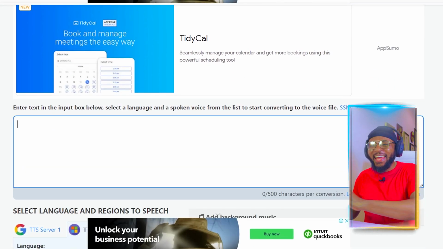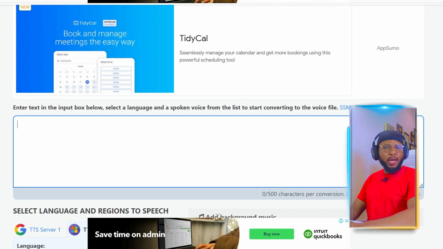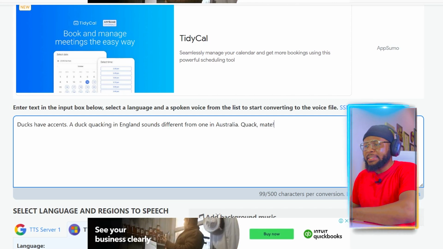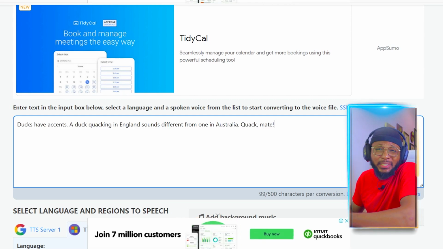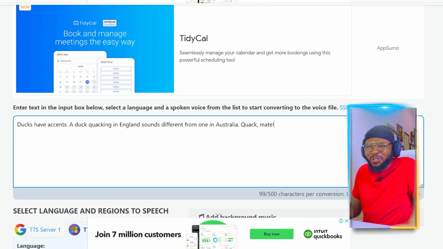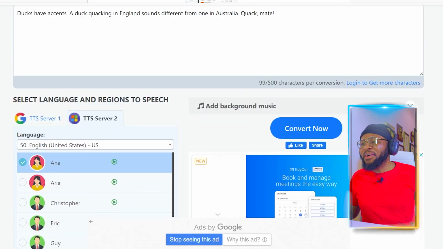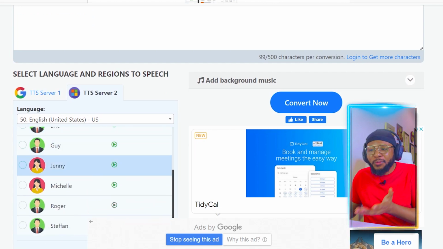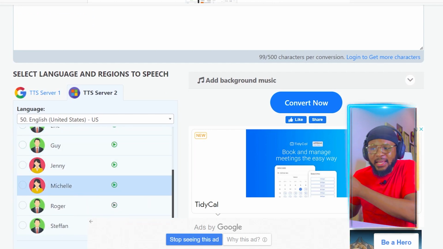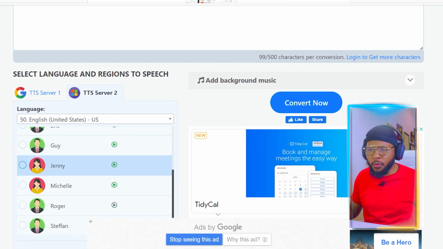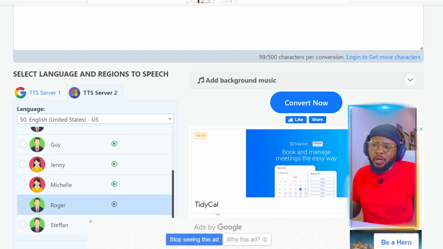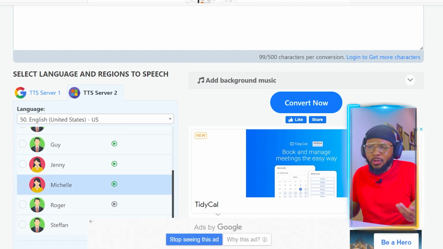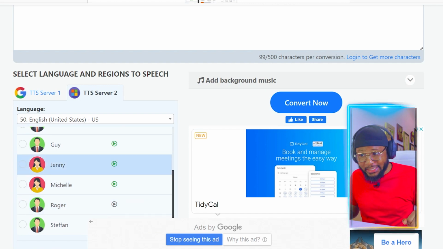But let's go ahead and paste in the text that we copied. So we're going to paste it here. This is the text that we copied from ChatGPT. It's very easy, very fast to create these videos. So now that we have this pasted, the next thing we're going to do is we're going to go through these voice artists, these AI voices. We're going to go through them one after the other. So I don't need to bore you with it. So I'm just going to randomly select one.